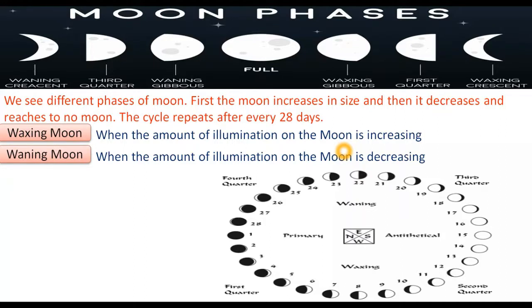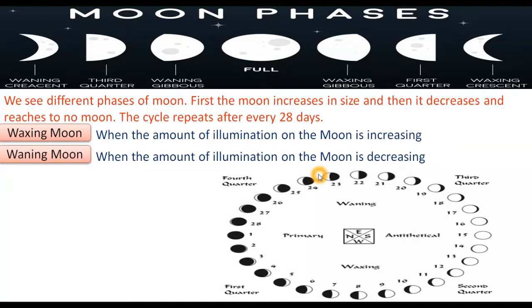And after full moon, the bright phase goes on decreasing every night, right? The decrease in the disk of the moon is called waning of the moon or waning moon. So this waxing and waning of the disk of the moon as the moon revolves around the earth is known as phases of the moon.